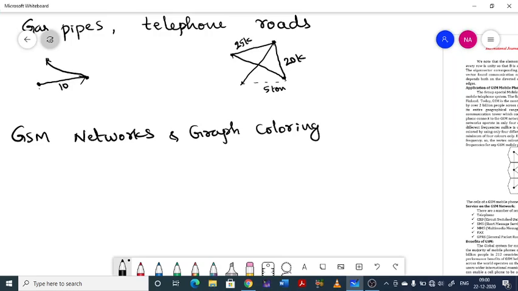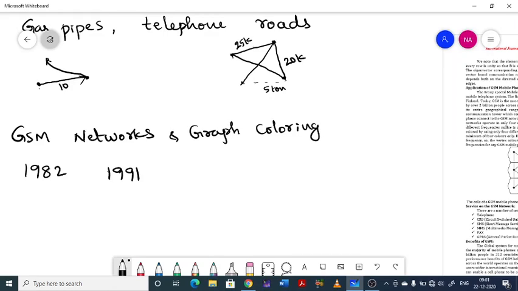See, the GSM network was created in 1982 to provide a standard for mobile phone systems. The first GSM network was launched in 1991. Though it was created in 1982, the first GSM network was launched in 1991 in Finland.